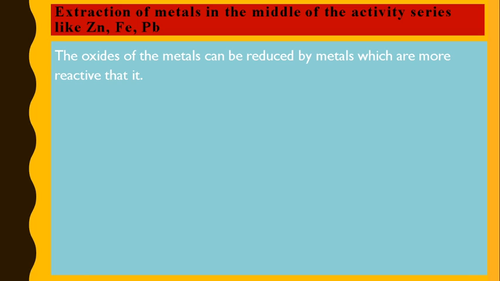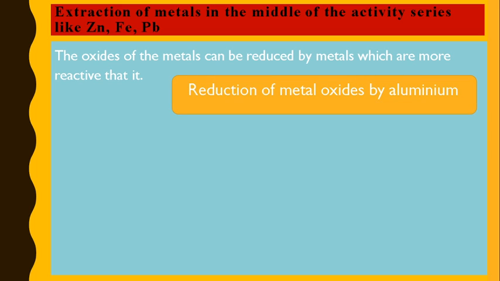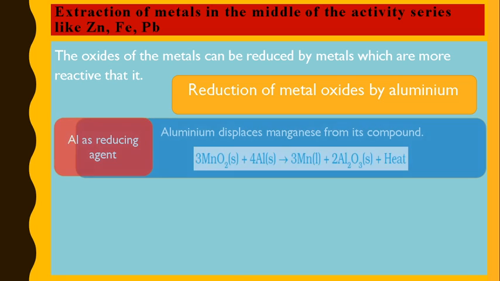Now, the oxides of metal can also be reduced by other metals which are more reactive than it. For example, we use aluminium to reduce metal oxides. As we all know, aluminium is the most abundant metal in the earth's crust, so it is very cheap also. That's why it is used for this reduction process.